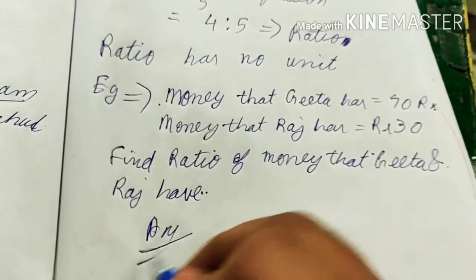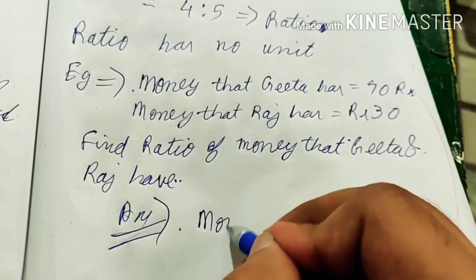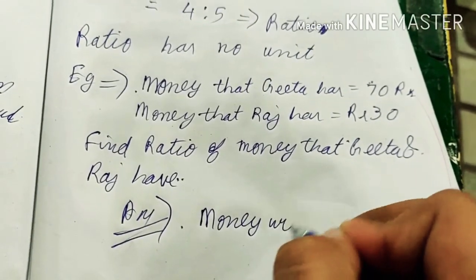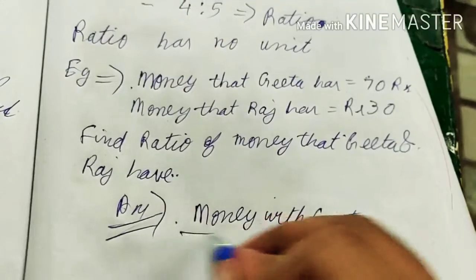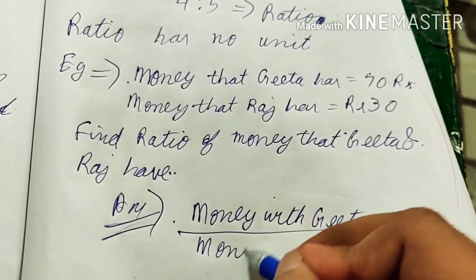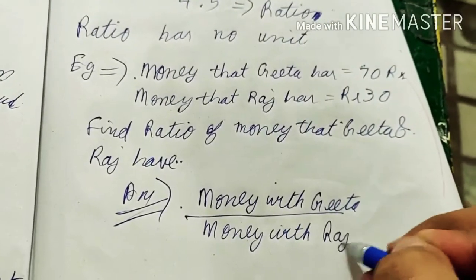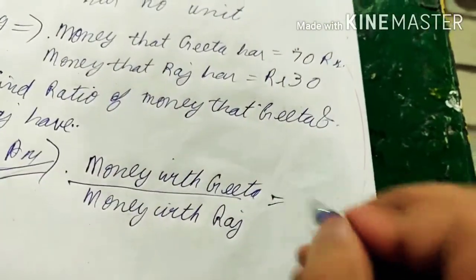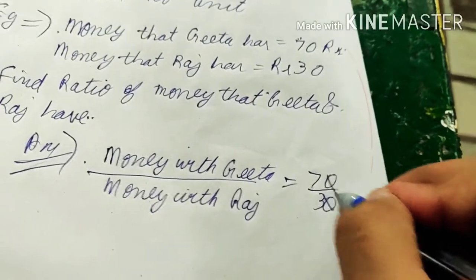So what will be the solution here? Money with Geeta upon money with Raj.